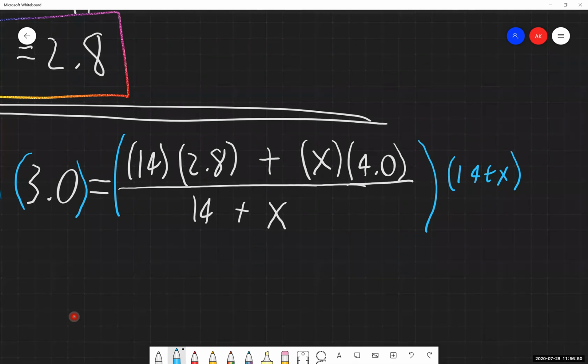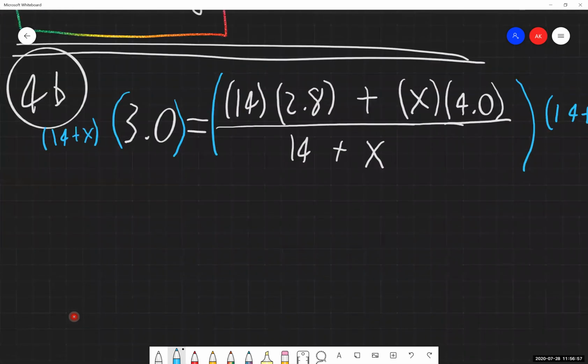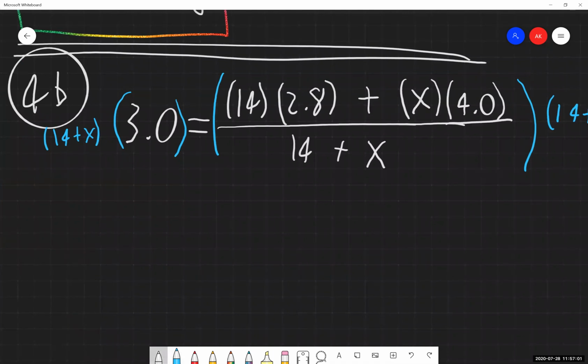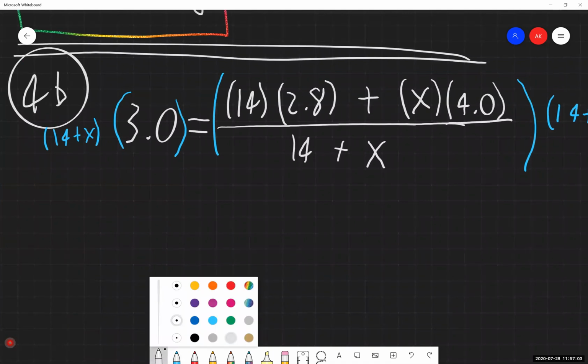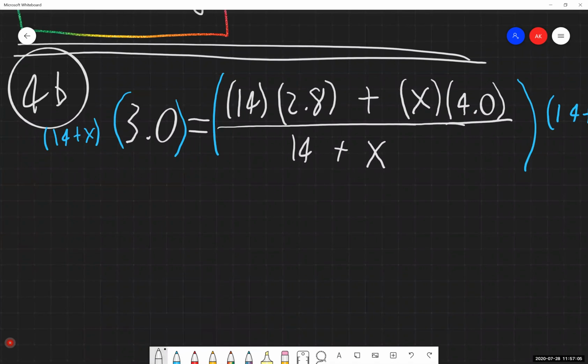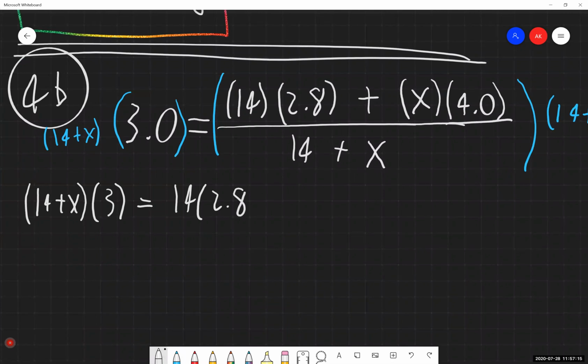Actually write plus, not weird t. There we go. So when we do this, the fraction cancels on the right-hand side and the left. On the left-hand side, we have 14 plus x times 3 is equal to this here, the numerator over here.